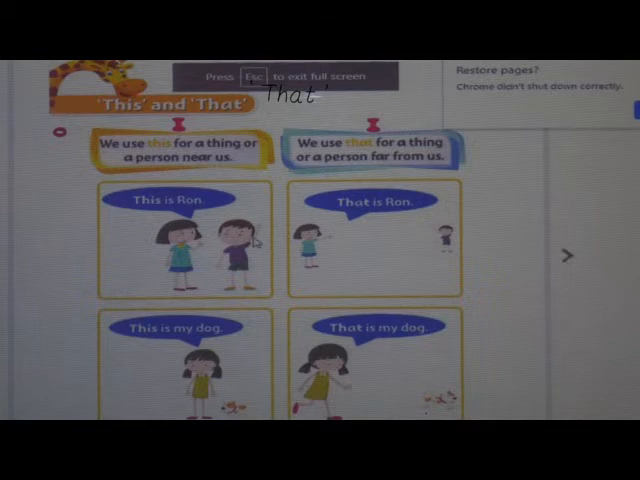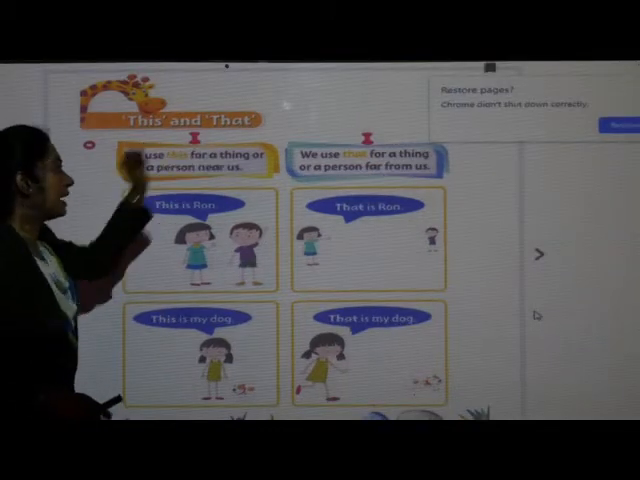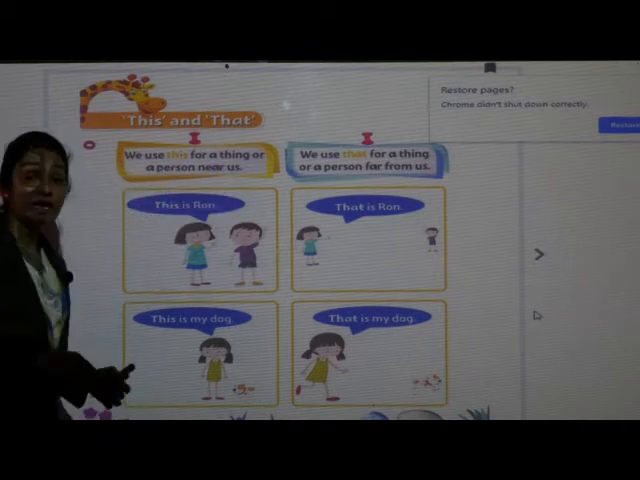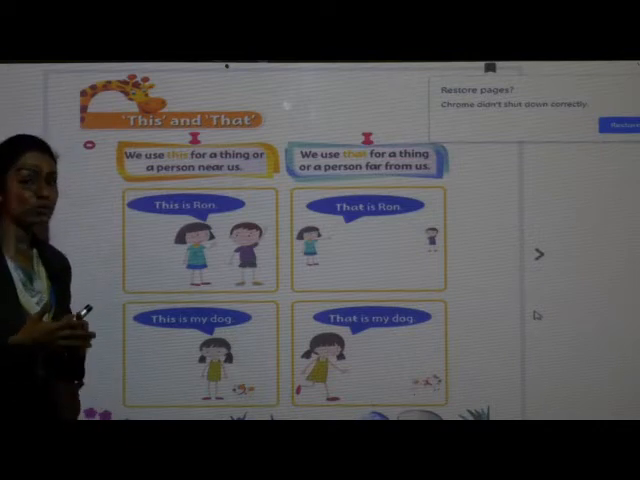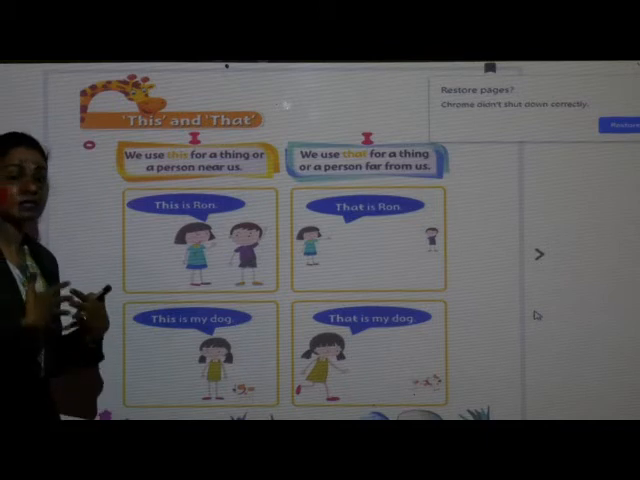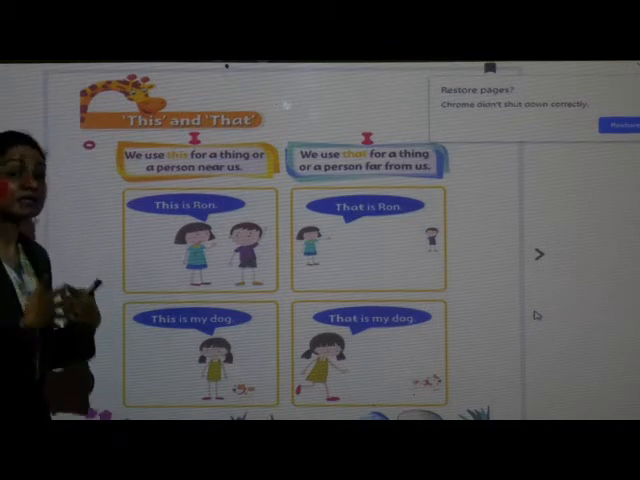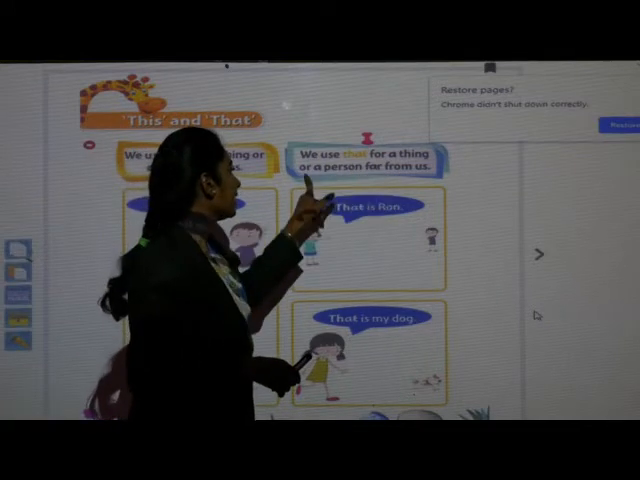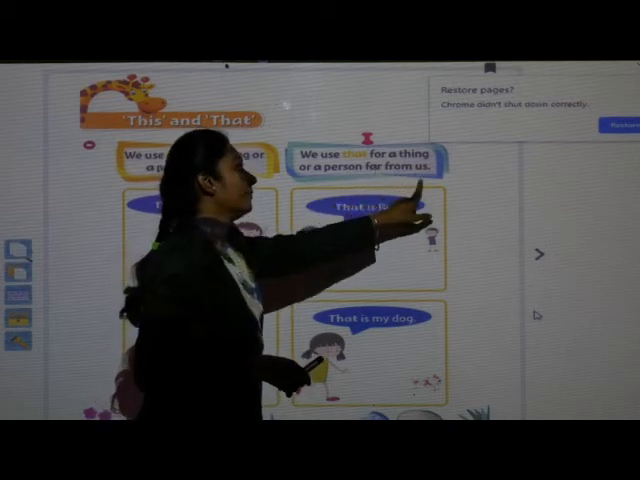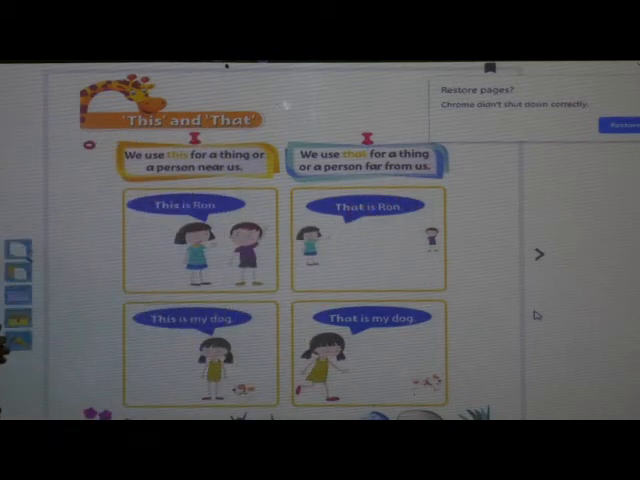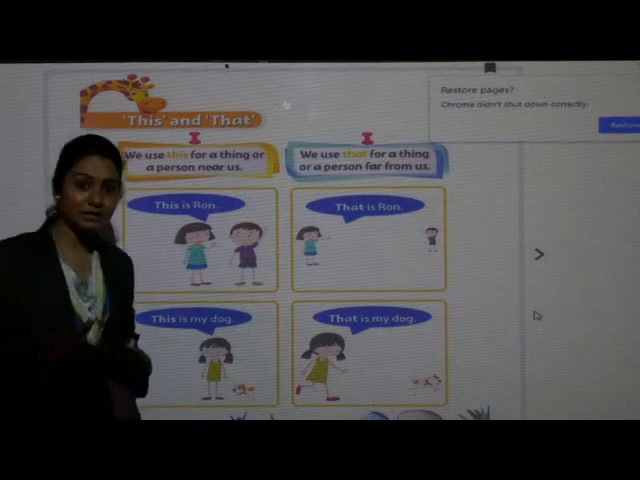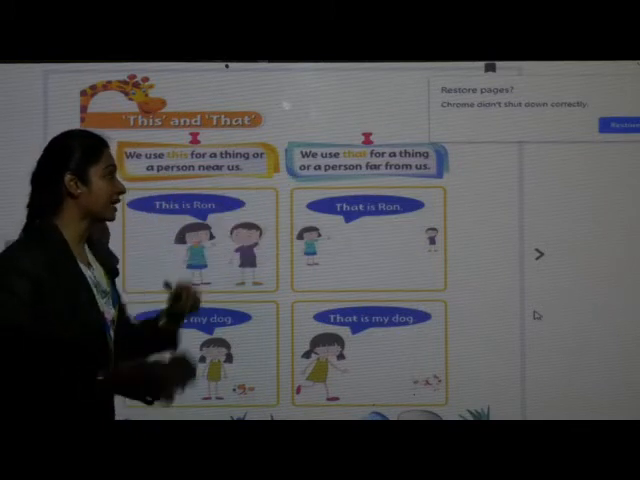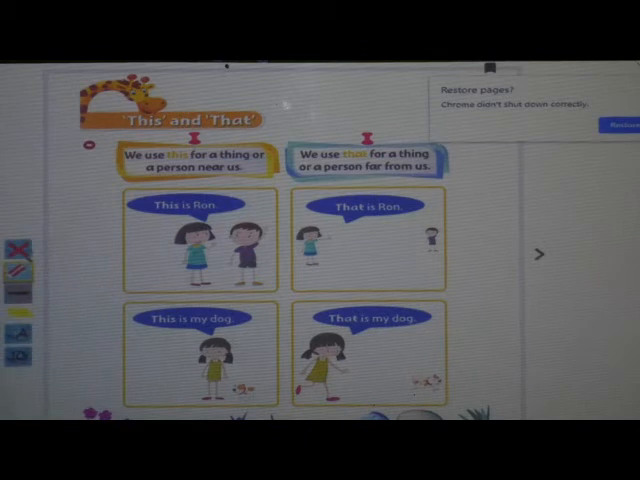Yes. Now, this and that. We use this for a thing or a person near to us. When we use this, एक आध person और चीज which is near to us, हमारे पास में है, that time we use this. Okay? We use that for a thing or a person far from us. That हम लोग कब यूज करते हैं? एक आध person, एक आध इंसान या फिर एक आध चीज हमसे दूर है, तब हम लोग that यूज करते हैं. क्या हम लोग यूज करते हैं? That.